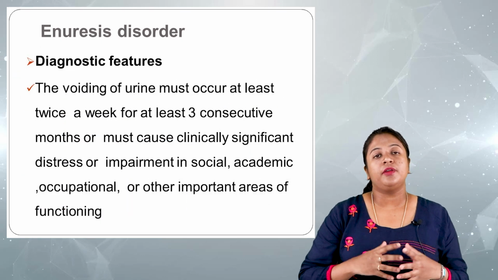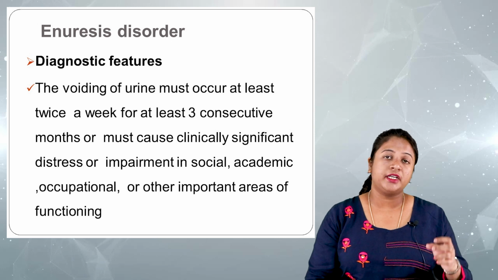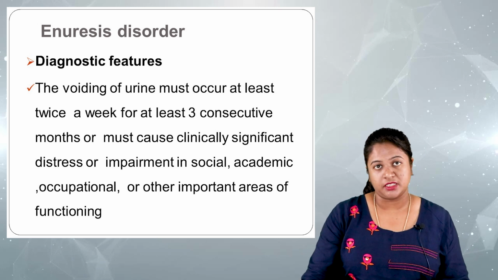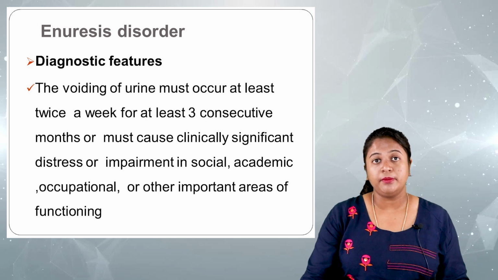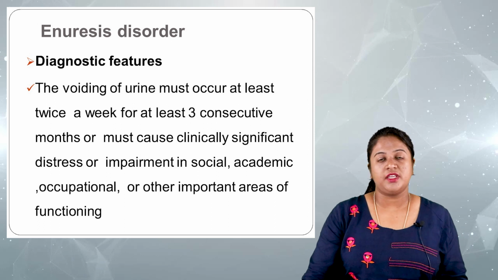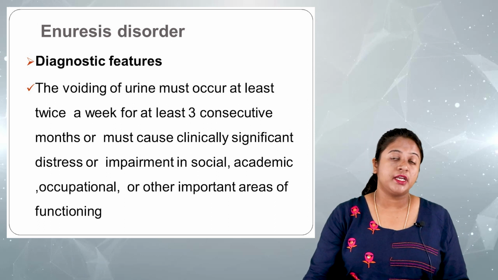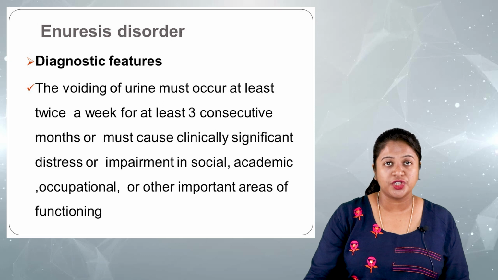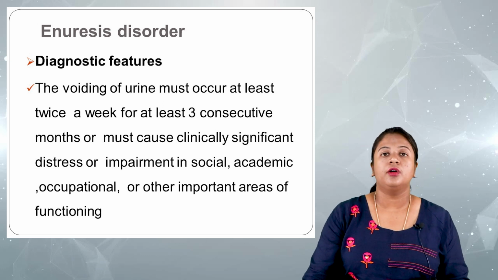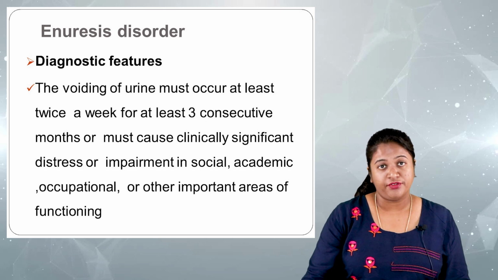This voiding of urine occurs at least twice a week for a period of 3 consecutive months, which can cause significant distress or impairment in areas of functioning such as social, academic, occupational, and other areas of functioning.